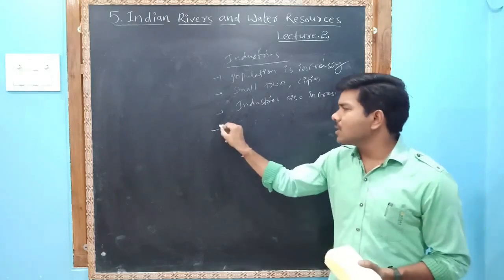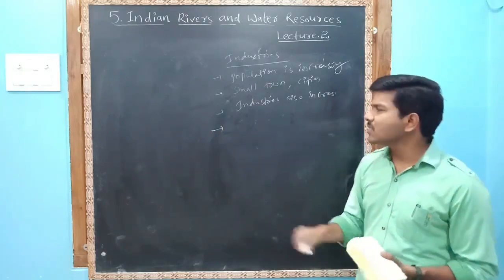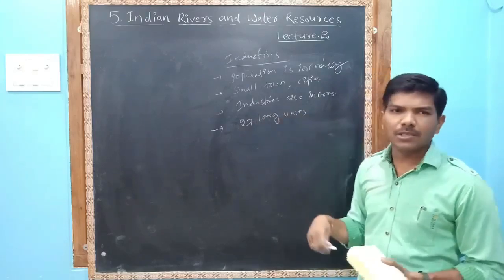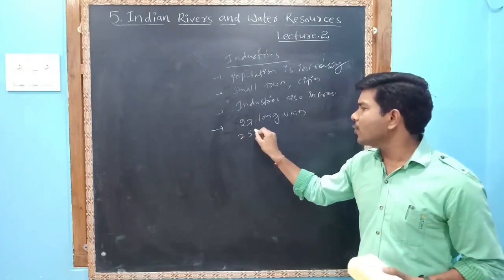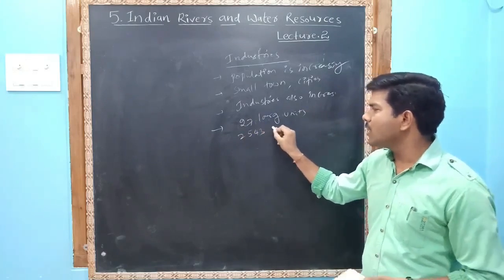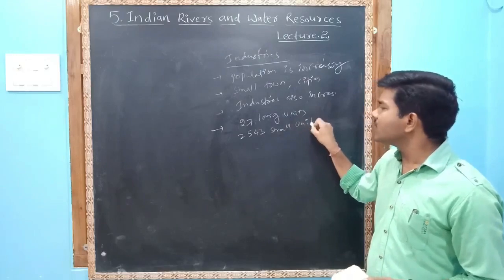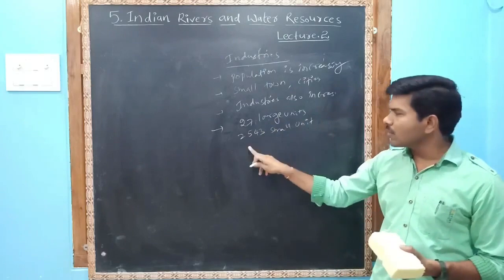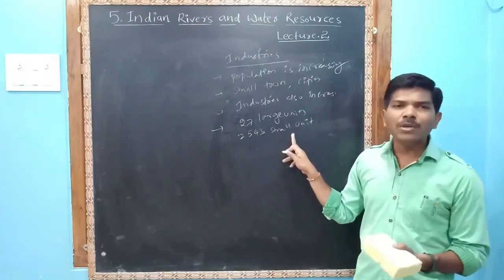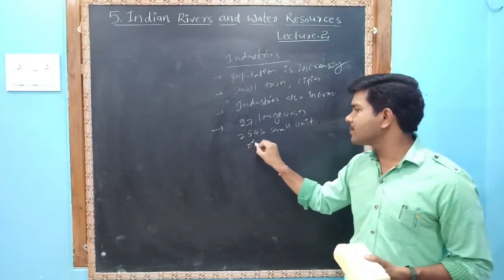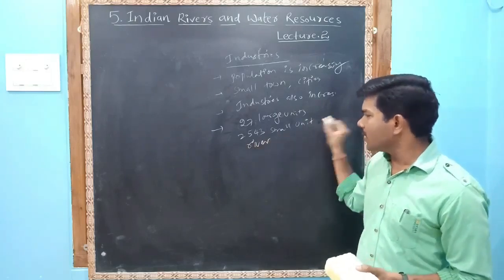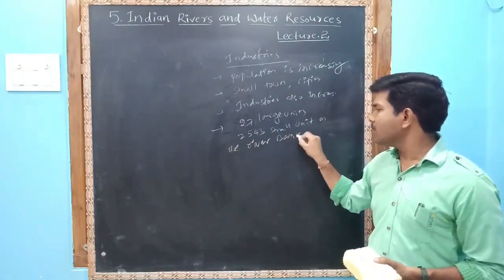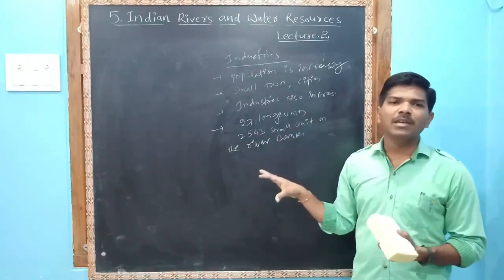As per the statistics, 27 large units and 2,543 small industrial units were set up on the river banks. On the river banks means they were set up near the river areas.